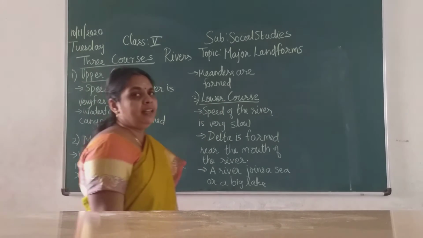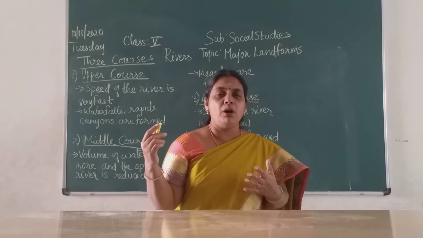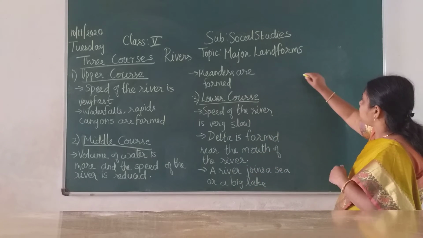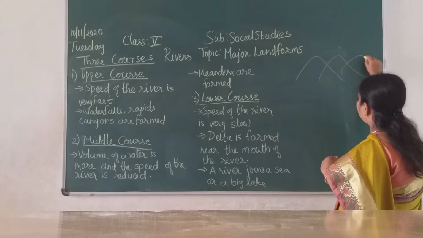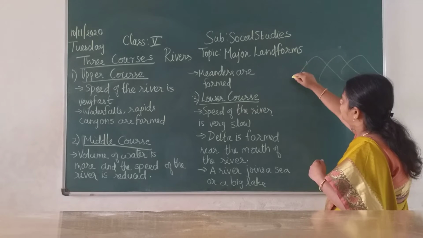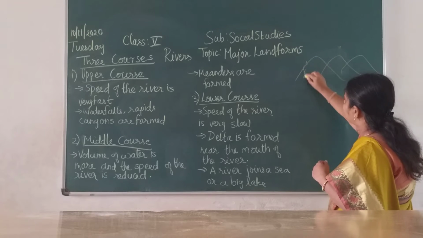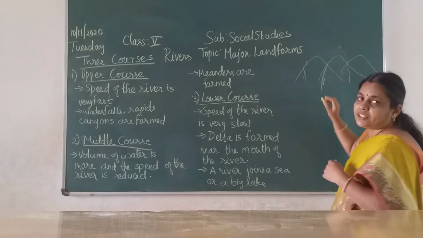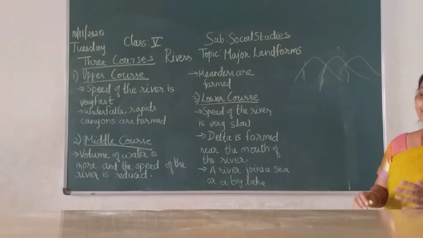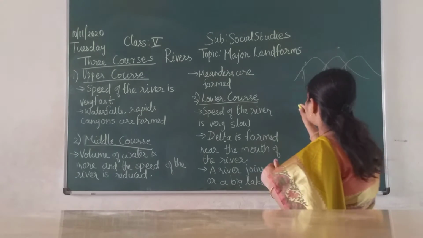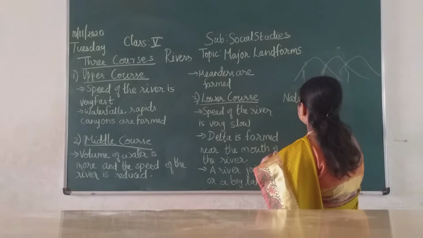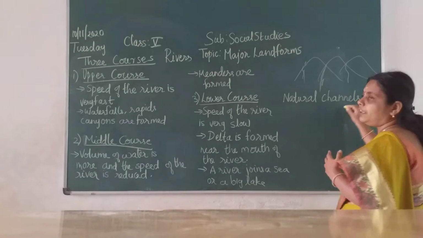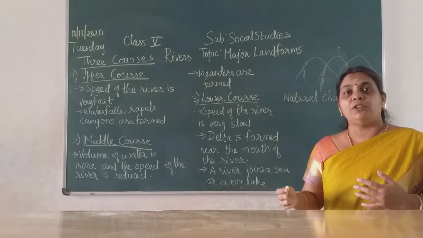As the rain clouds go and hit the mountains, the mountains receive rainfall. So many streams are found over there. In the mountains, when it gets the rain, so many streams cut through places and join together. So we can say that rivers are natural channels, children. It will take its own path.